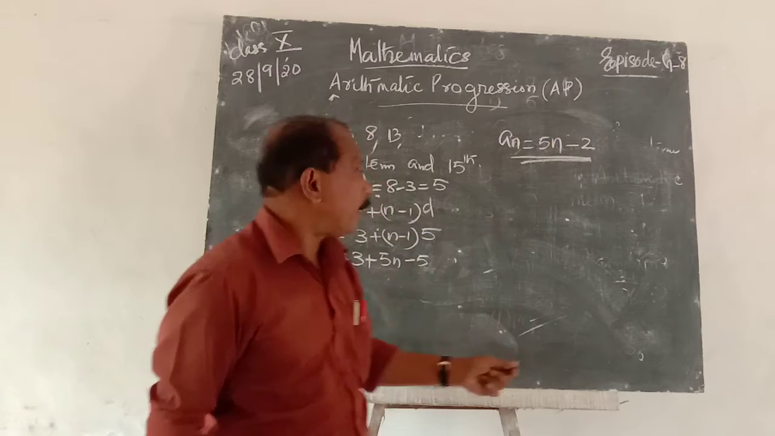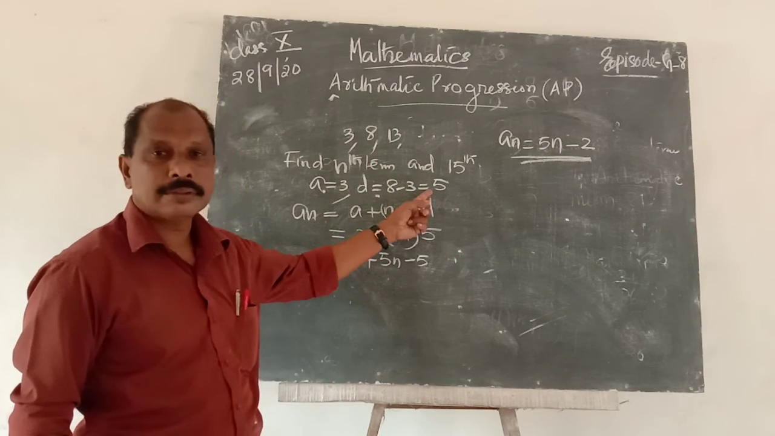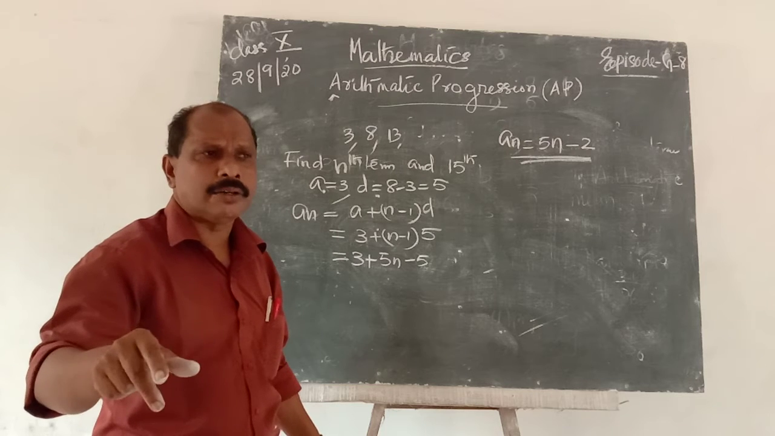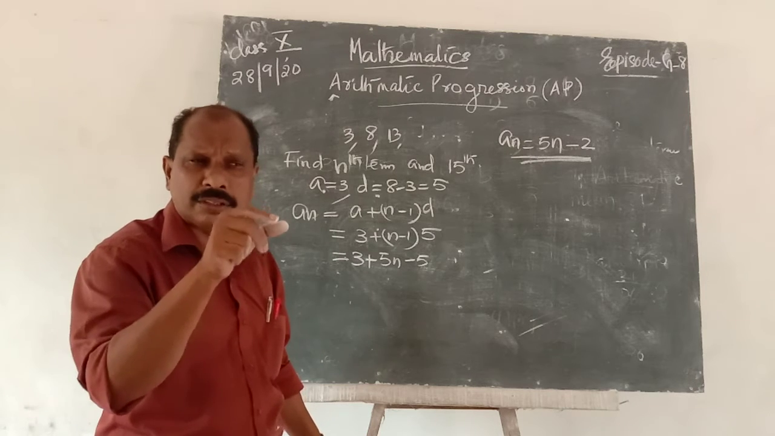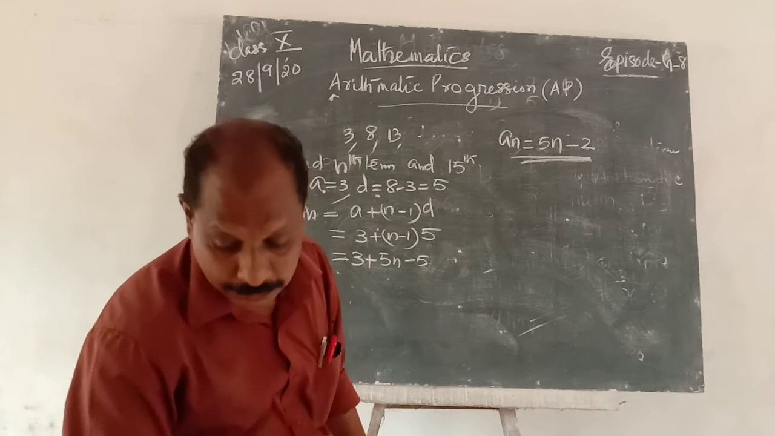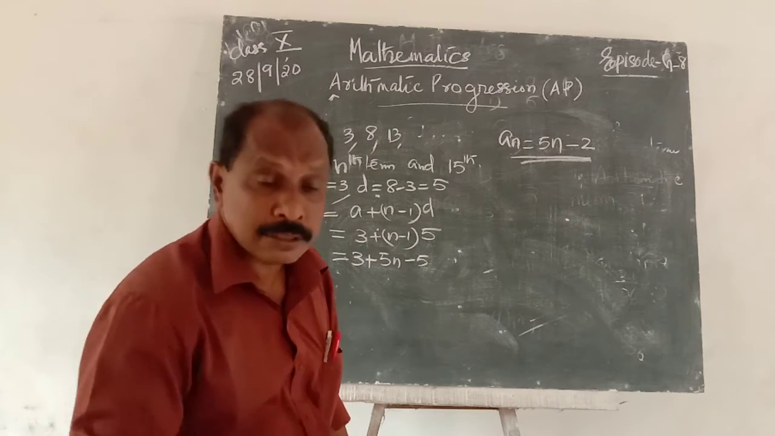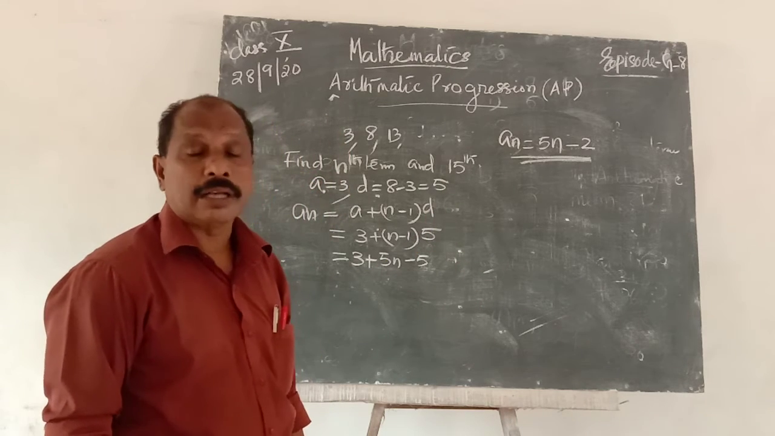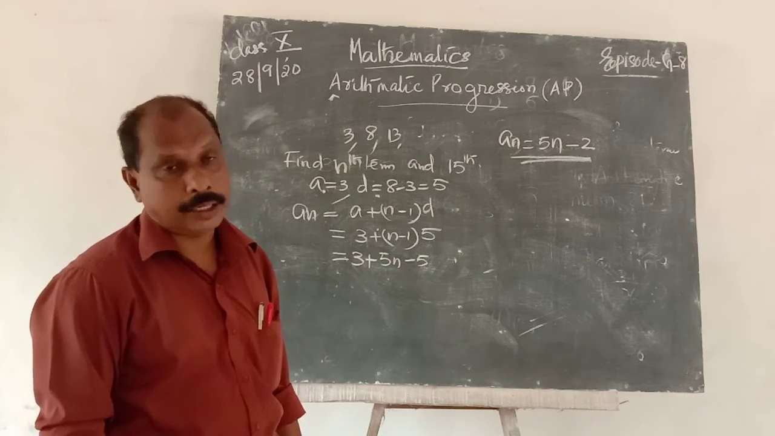The coefficient of n is equal to 5. That is the common difference. Similarly, if an is equal to 3n minus 6 or minus 7, the common difference is always 3. That means by inspection of the formula, the coefficient of n is always the common difference.